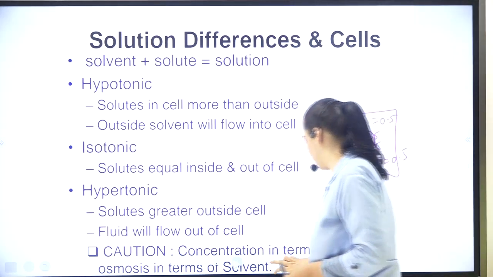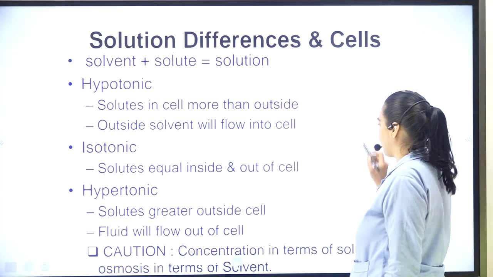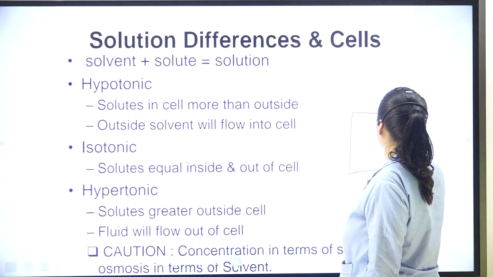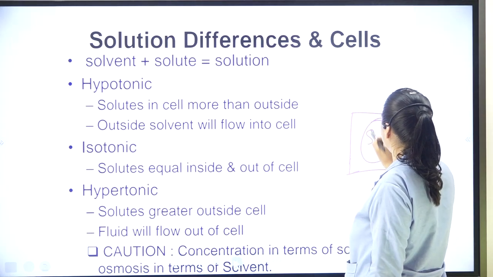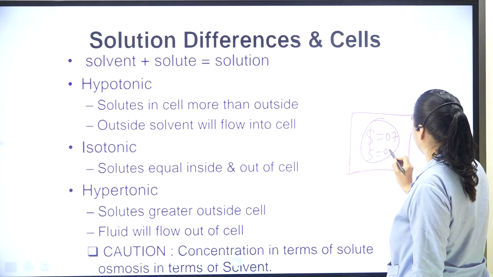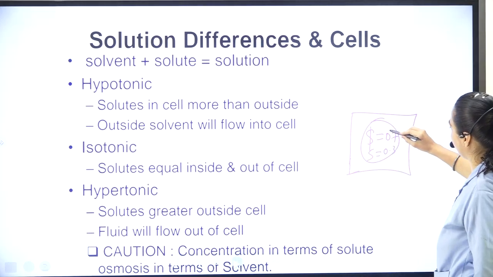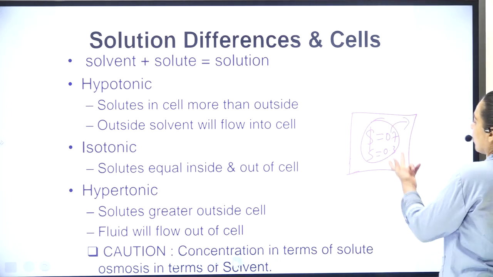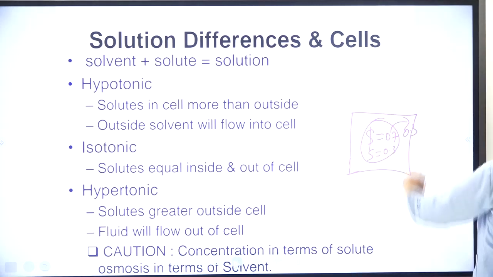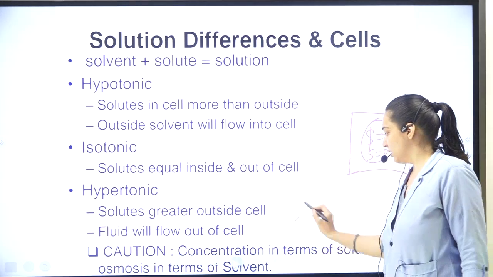Then comes hypertonic solution. What happens in hypertonic solution? Opposite to what we discussed. The solvent is supposed more over here and solute is 0.3. Then solvent will go from higher to lower. That means here if it is 0.7 and outside if it is 0.3, then it will go from high to low. This is how here the cell will shrink.